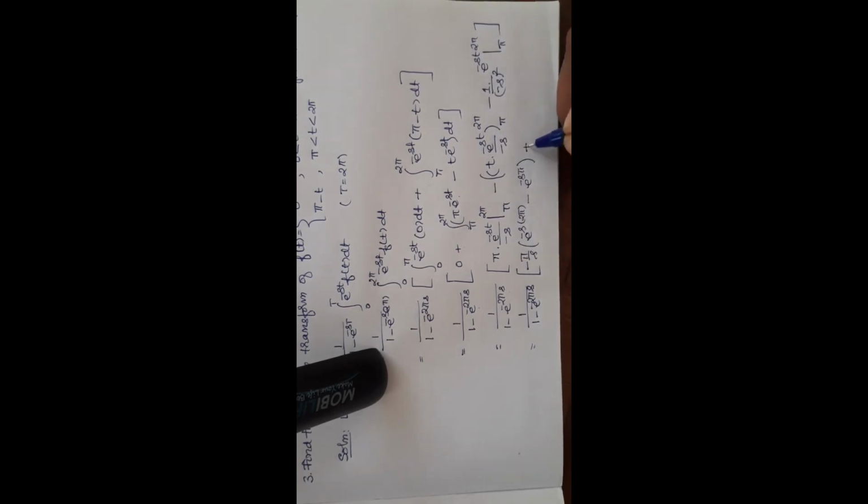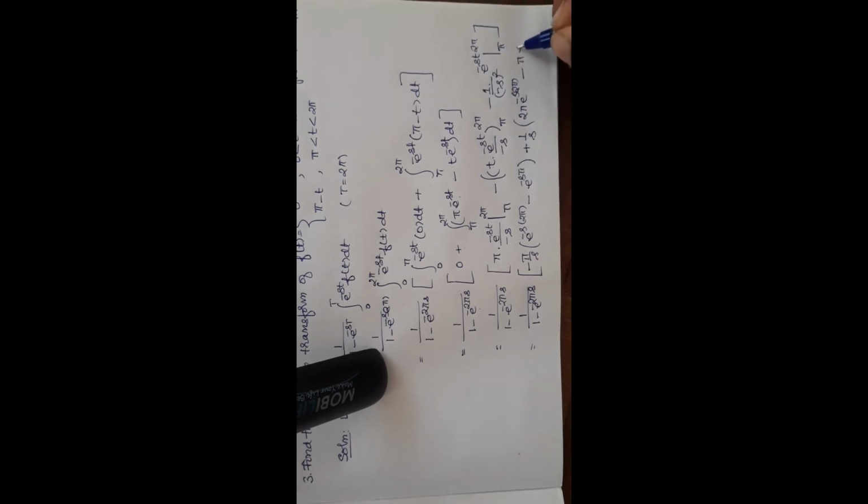Again this becomes plus 1 by s, substitute the upper limit, it becomes 2 pi e power minus s 2 pi minus of this becomes pi e power minus s into 2 pi.